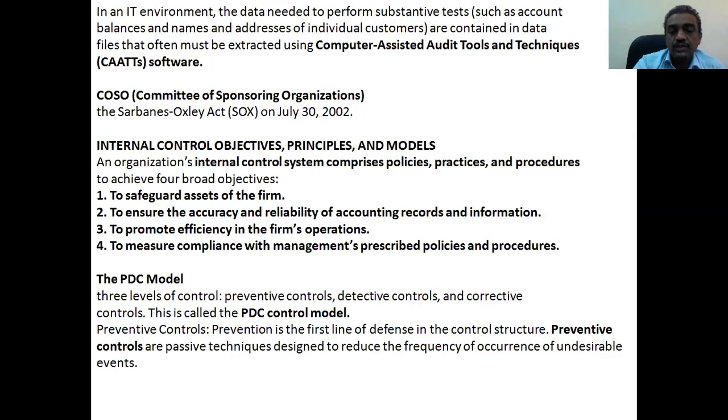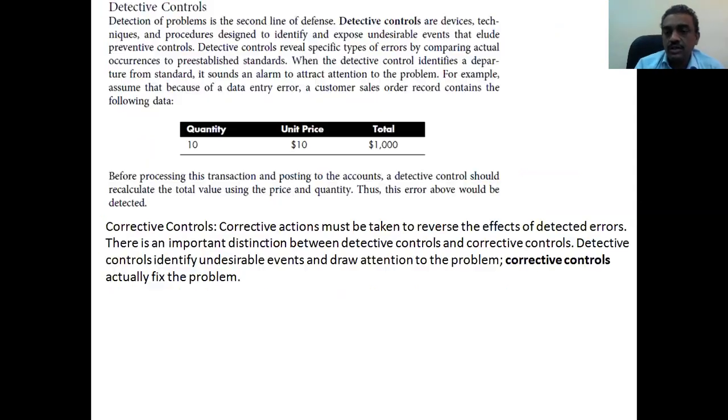Okay, so definitions are given. Just read them and you can easily understand. Another detective control example, very simple, like the previous example: 10 units, that is the quantity of items available or to be given to another person, at 10 Omani Riyal each.